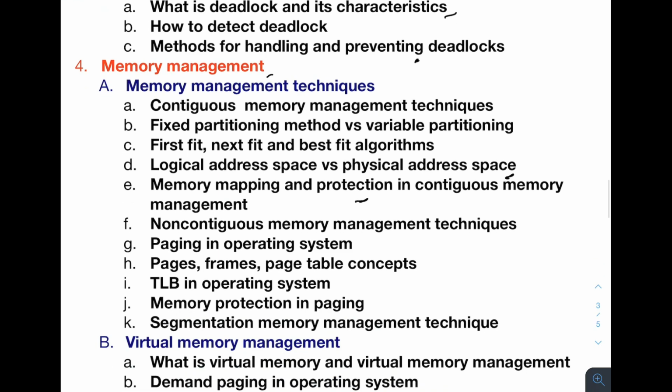And the most important of these topics: the main aim of memory management is to make you familiar with paging in the operating system. So you need to understand the concepts very well: paging, pages, frames, page table, everything. TLB, and at last segmentation also.